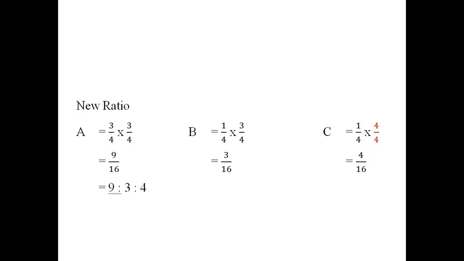Now C is a new partner. C comes in for 1/4 share. When C comes in for 1/4 share, the remaining share will be 3/4. So this 3/4 will be shared between A and B as per their old profit sharing ratio, which is 3:1, that is 3/4 and 1/4. So we calculate the new ratio and we get 9:3:4. We don't have to calculate the sacrificing ratio because in this question we don't have to do it. Which is very simple.